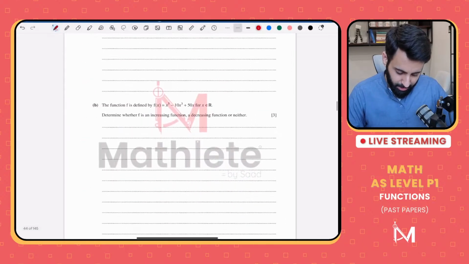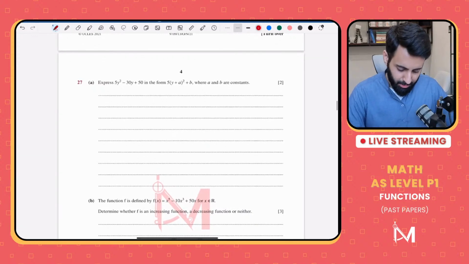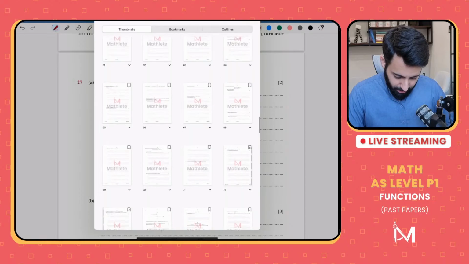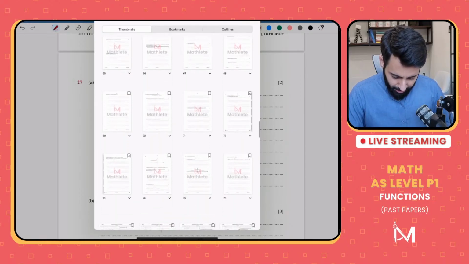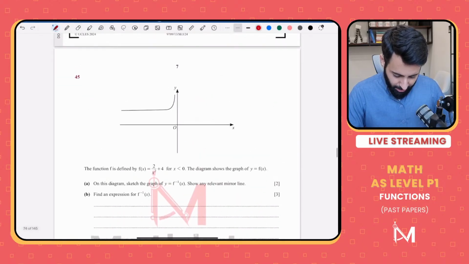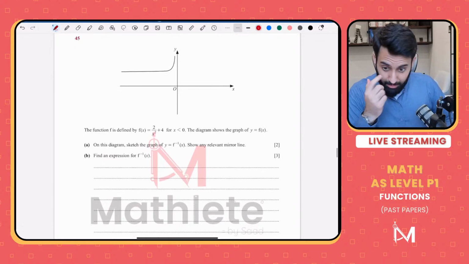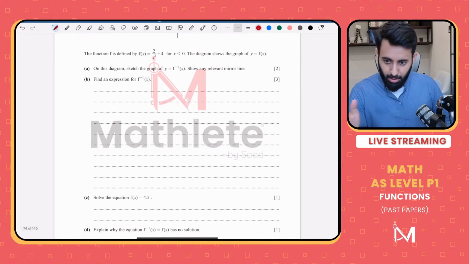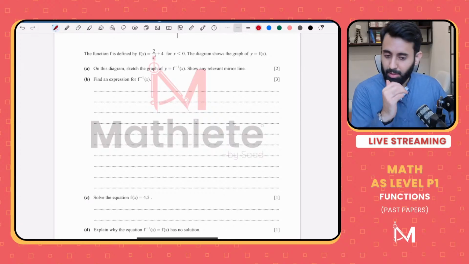I would advise you guys to download this PDF and solve as many questions as you can, so that in tomorrow's class we can focus on the more difficult questions. I had some other questions planned which I would like to solve. This question, and then there is the February-March question which I would like to solve. And then I'll also include the domain and range of composite functions. I did do a few questions today. I'll include a few questions tomorrow as well.